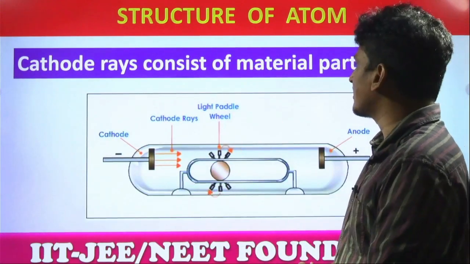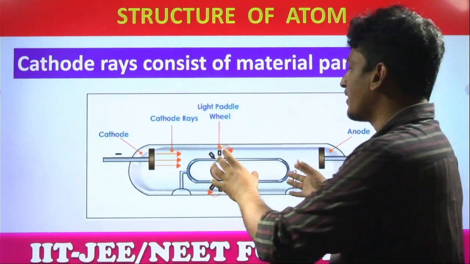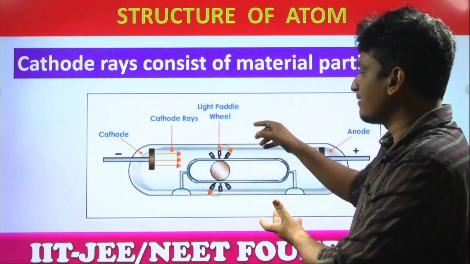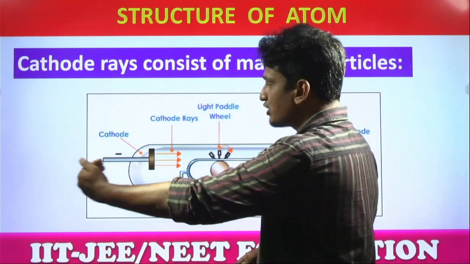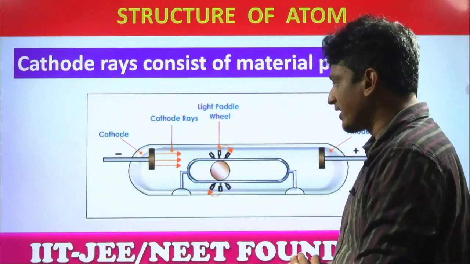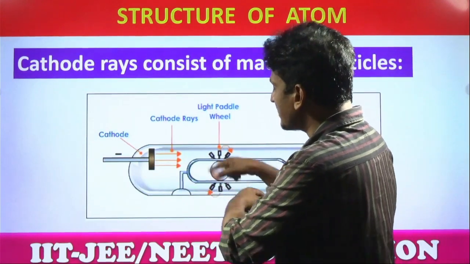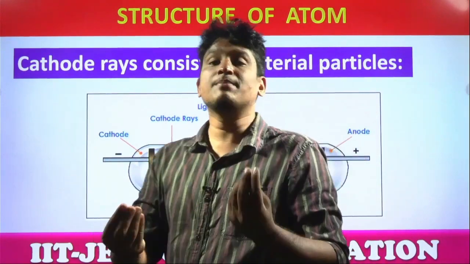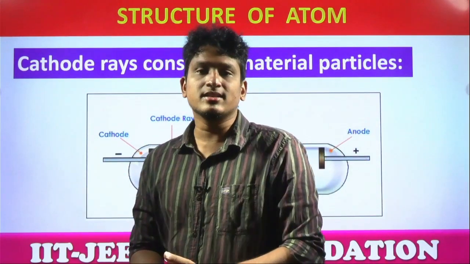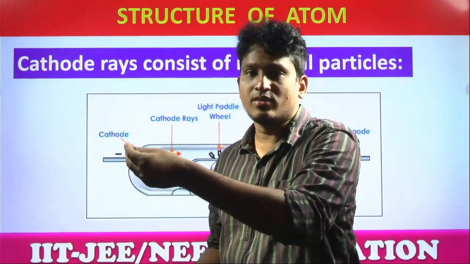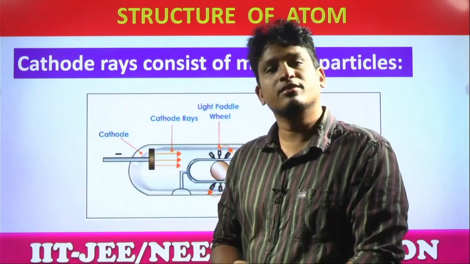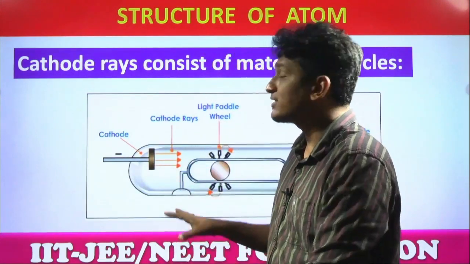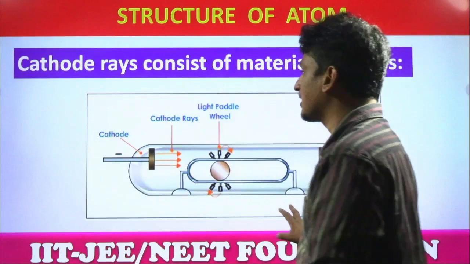Next, cathode rays consist of material particles. If a paddle wheel is placed, you can see the light paddle wheel placed in the direction of these cathode rays. These cathode rays can move this wheel. This proves that cathode rays are material particles. When they hit this wheel, yes or no, they can rotate it. Which wave can rotate the wheel? No. Waves can easily pass through. Yes or no? So this proves cathode rays are material particles also.